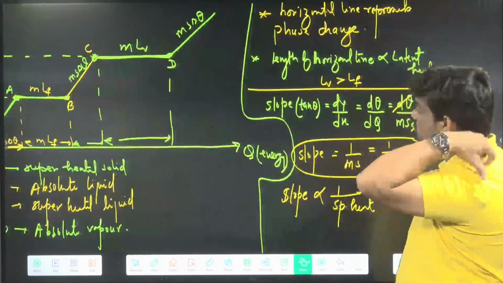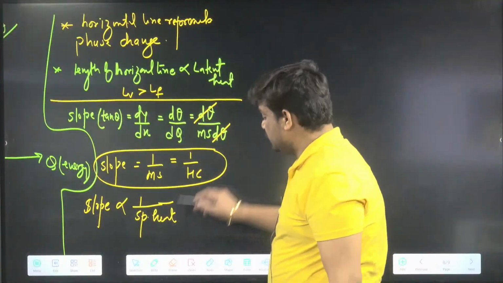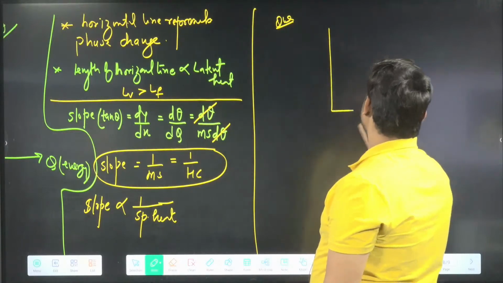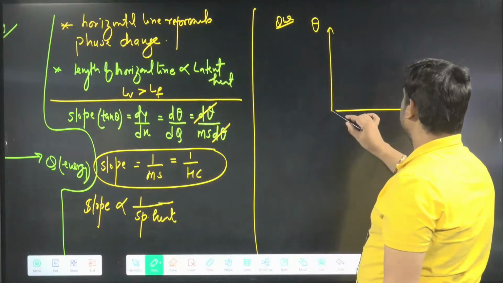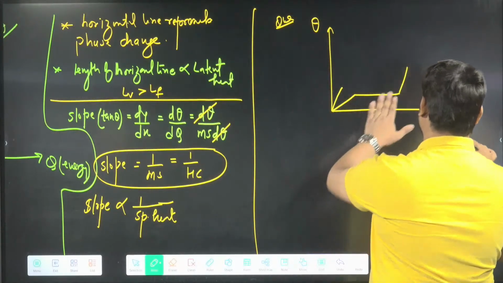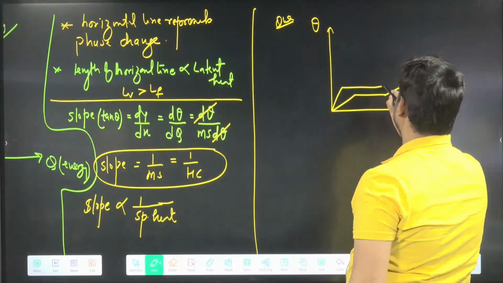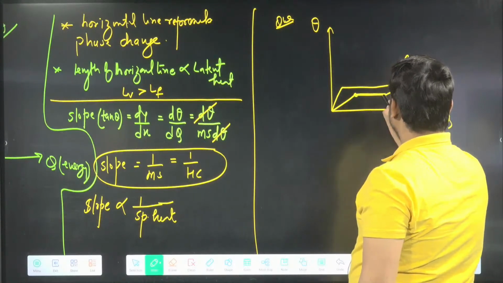Remember, length is always proportional to latent heat. I'll be asking questions here. First question: they have given one graph, with theta here and q here, and they have given lines A and B. Which line has more length?